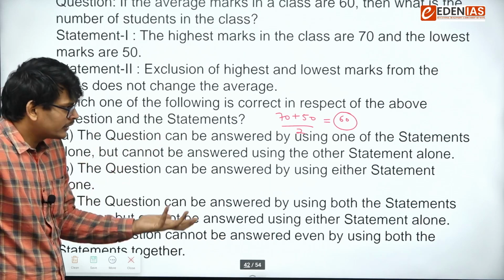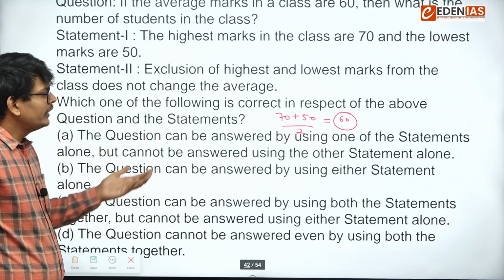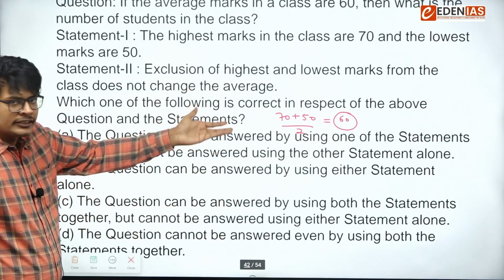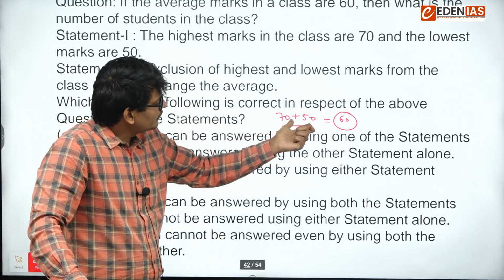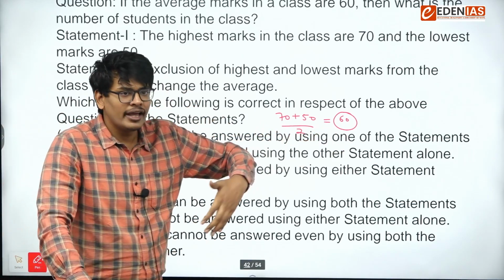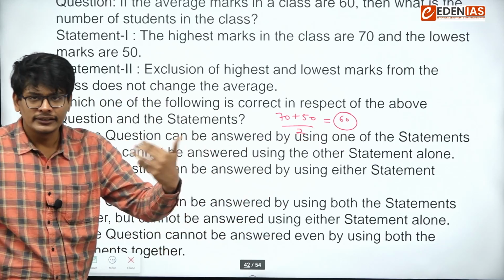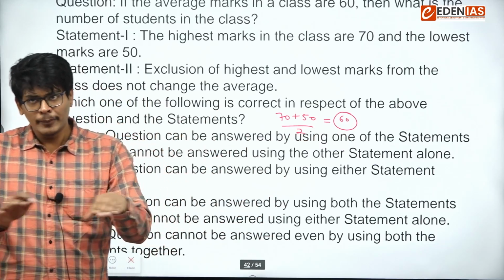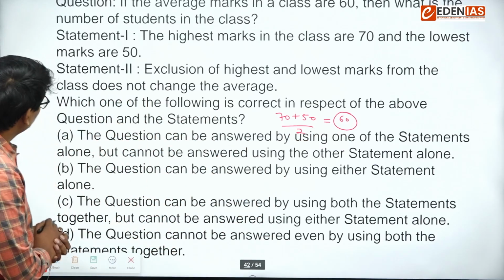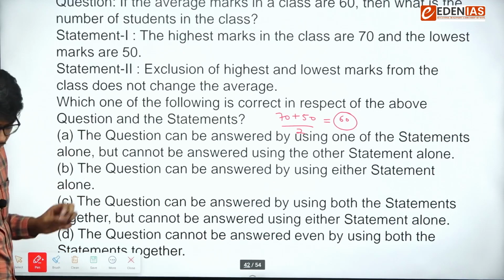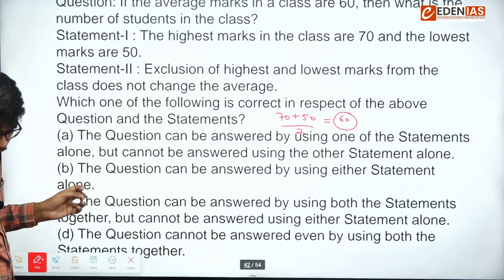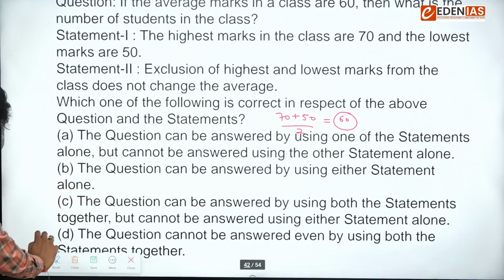If I exclude these two marks, obviously I will get the average as 60 only, because (70 plus 50) upon 2 is 60. So average will remain the same, right? So I cannot say anything about the students even after combining these two data. So the answer is option number D.